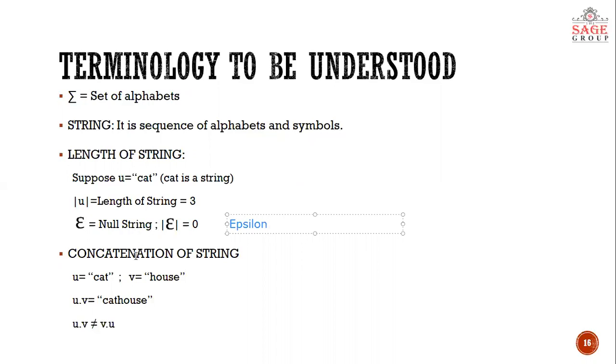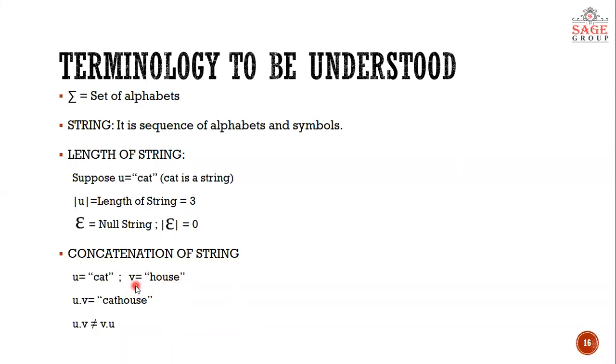Now the next term is concatenation of strings. Concatenation is nothing but joining two strings. Suppose we have a string u which is cat, and another string v which is house.